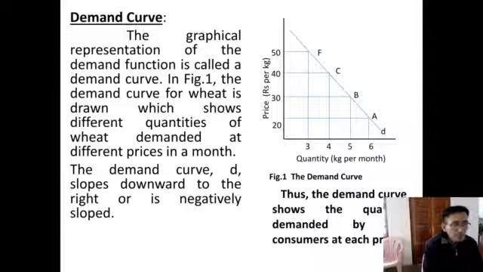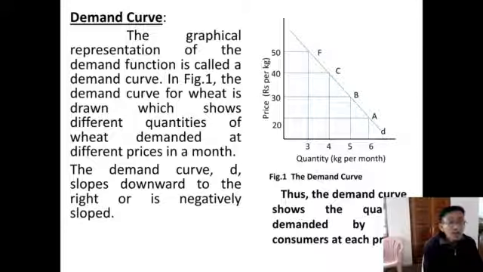In figure 1, the demand curve is represented by the green line. On the green line we have points A, B, C and D, which are combinations of price and quantity demanded.